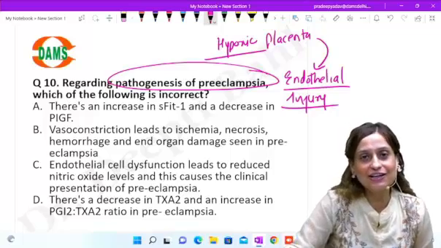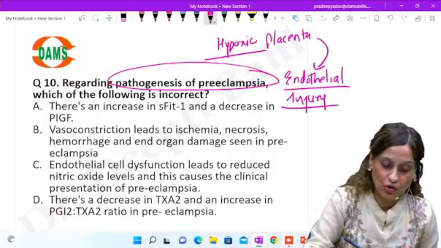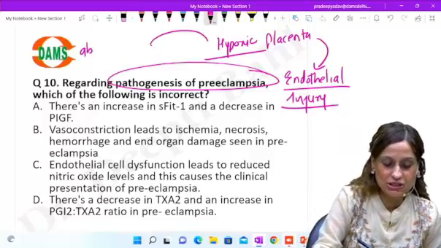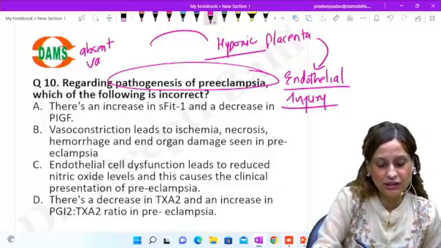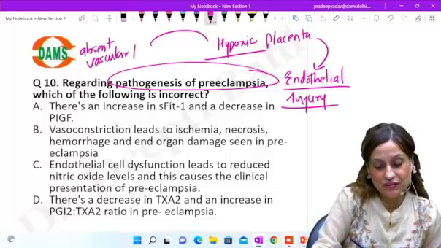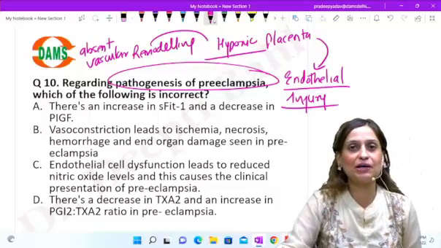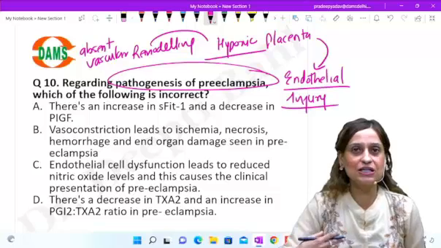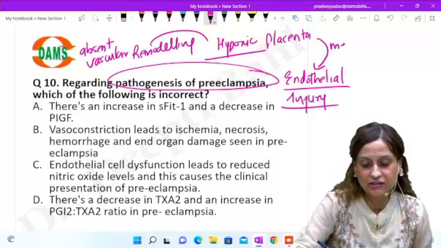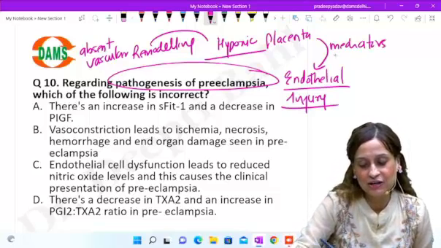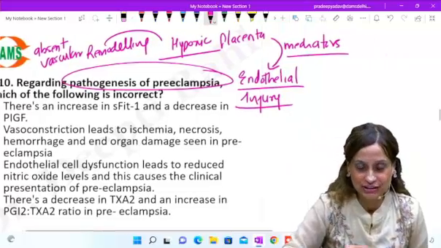And why is there a hypoxic placenta? Because of absent vascular remodeling. So because of absent vascular remodeling, the placenta becomes hypoxic and it starts releasing certain mediators, yes, which will cause endothelial injury, right?